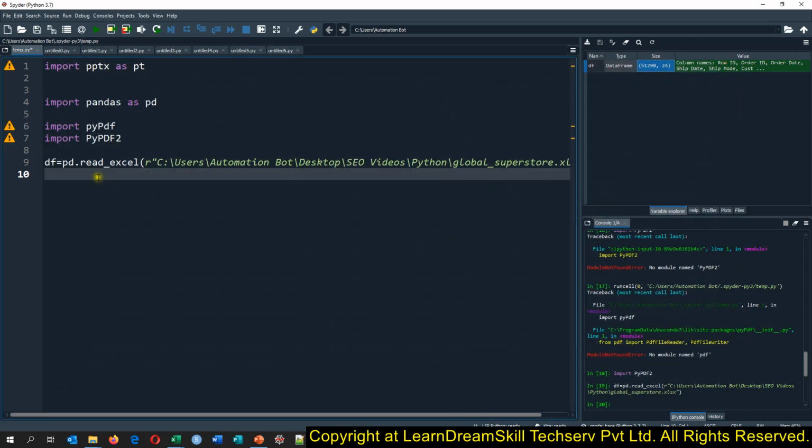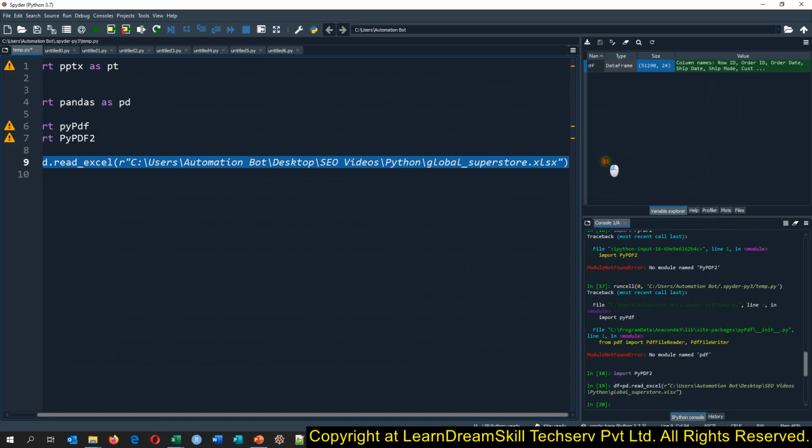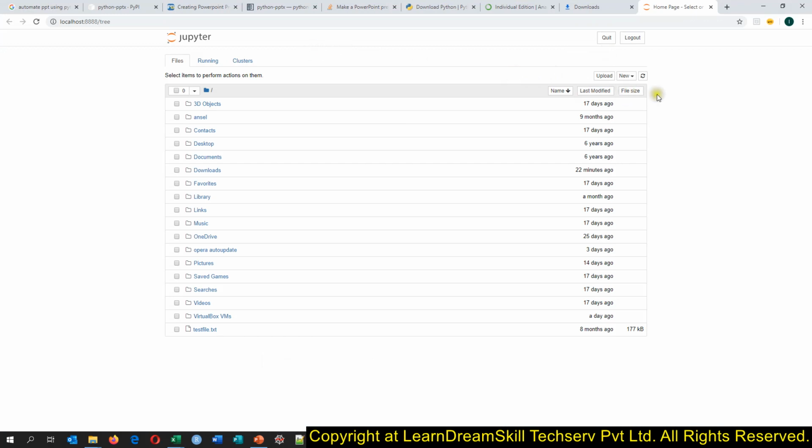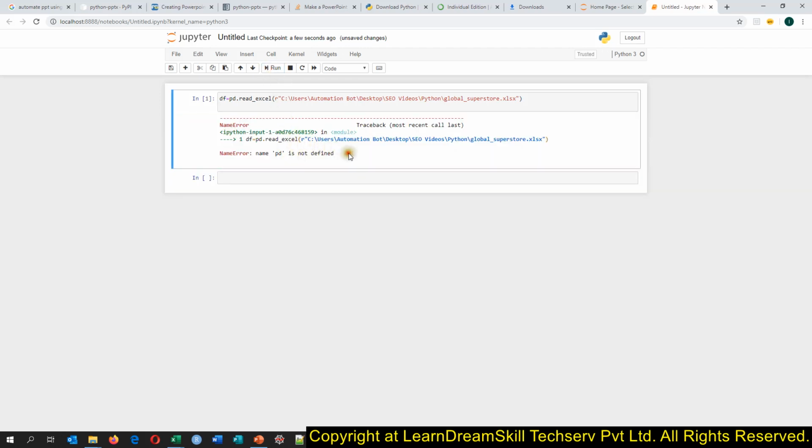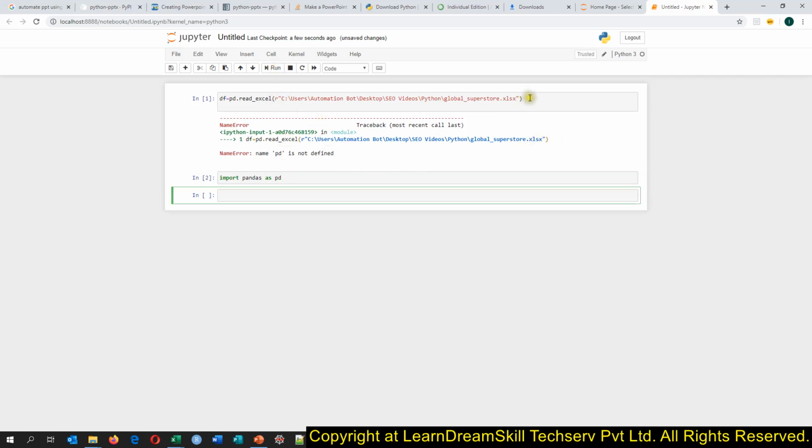Okay, now let's perform the same task. I am copying this because I'm feeling a bit lazy. I go to Chrome, and from here we can write new code. I'll say open, type this code and press enter. It will not run, so we have to say run. See here, it is giving us an error because we have not imported pandas. So here as well we have to say import pandas as pd and then run this. In the same way we give this and then run our code.